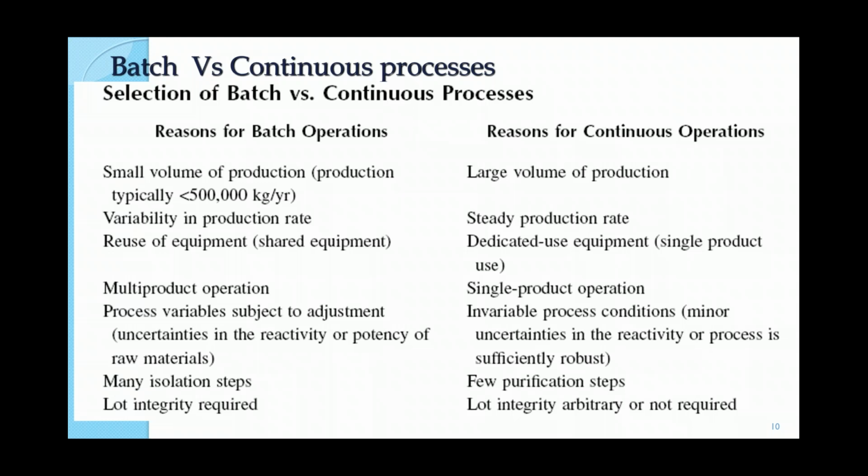In continuous steps, we find continuous filtration and continuous rotary drying set at certain conditions, and the product from one process goes to the second process. The integration of processes gives you fewer purification steps and high purity.